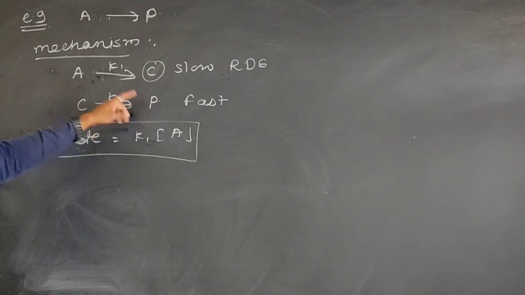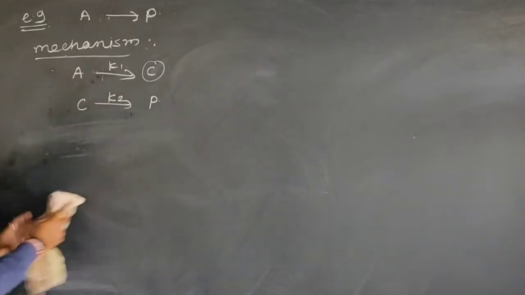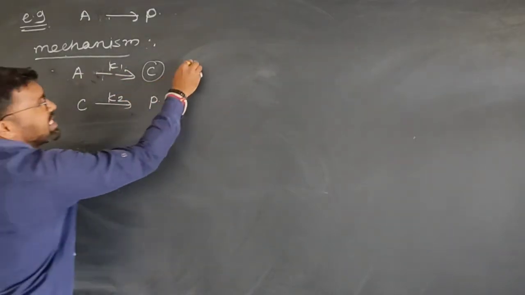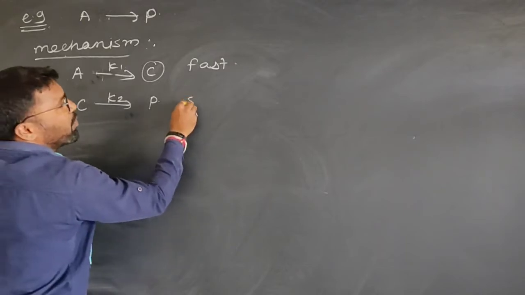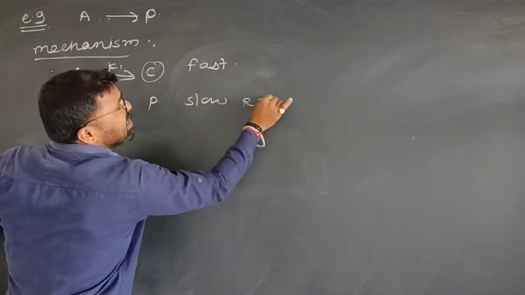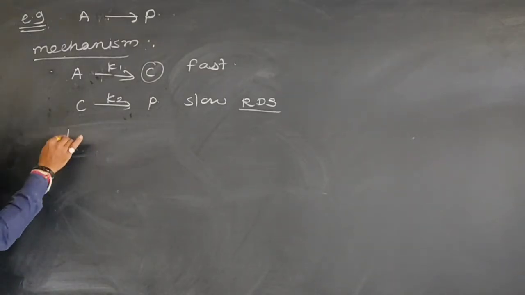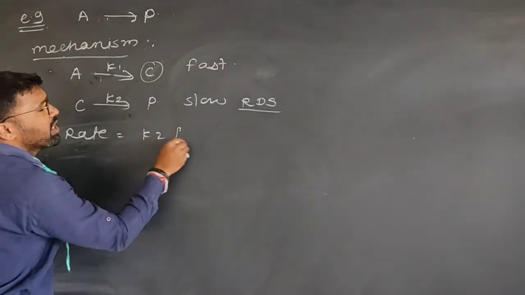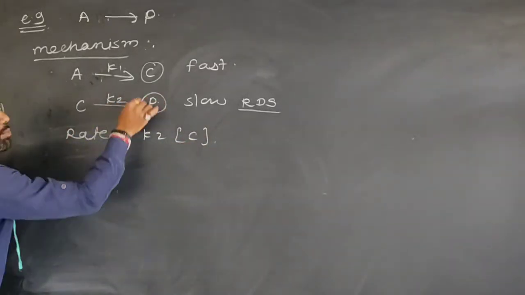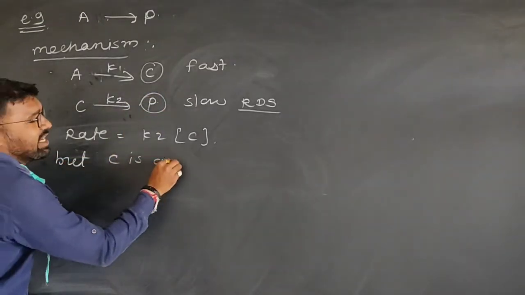Why? Because the first step is a slow step and the rate determining step, and the second step is of no use. Now suppose this mechanism takes place in the reverse order. A gives C with K1, which is a fast step. C, now the intermediate, with the rate constant K2 is converted into product. It is a slow step, hence now the second step is the rate determining step. Hence I can write here rate is equal to K2 into C. Rate of formation of product is equal to K2 into C. But C is an intermediate.